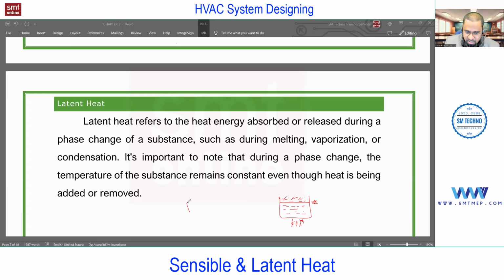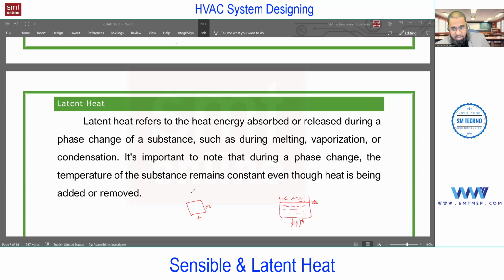Or for example, if you take ice at 0 degrees centigrade and add heat, what will happen? It starts melting at 0 degrees. Till the completion of melting, it stays at 0 degrees. After the change of phase into liquid, if you add more heat, the temperature increases to 1 degree, 2 degrees, etc. up to 100. Again at 100, it stays constant till the conversion from liquid to vapor is complete.